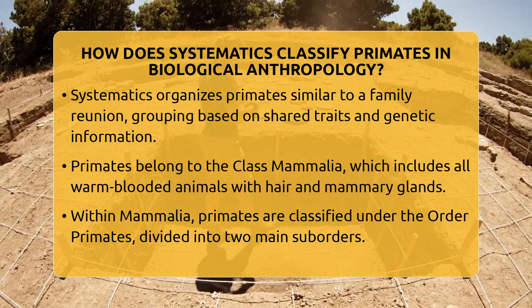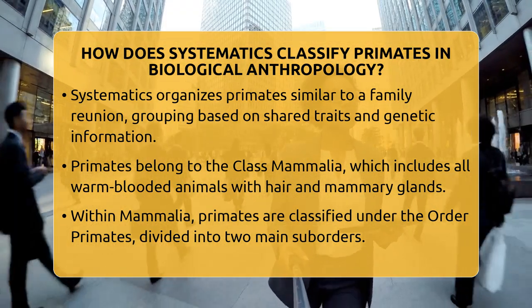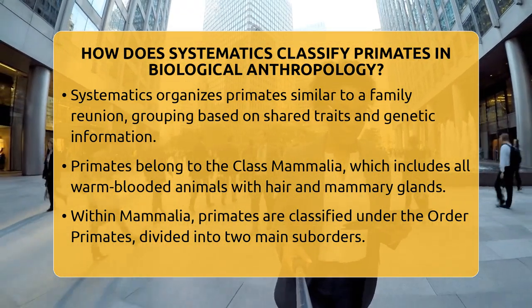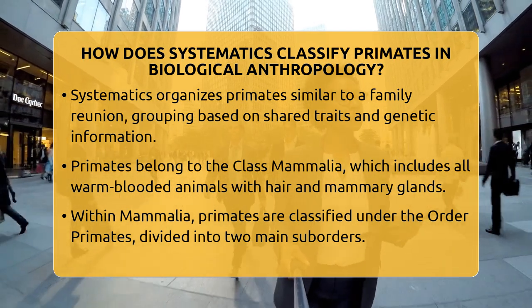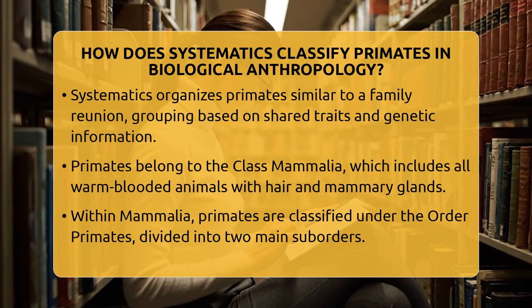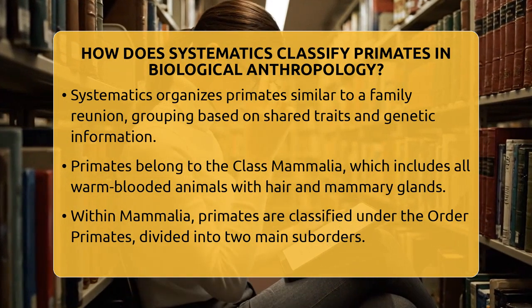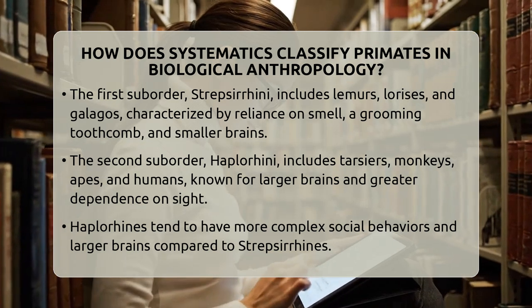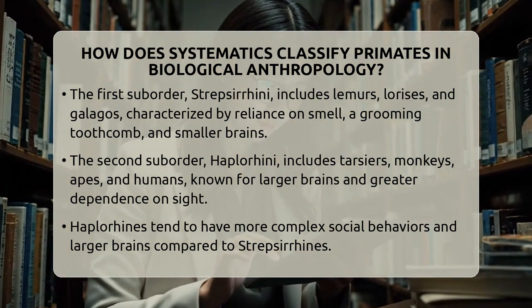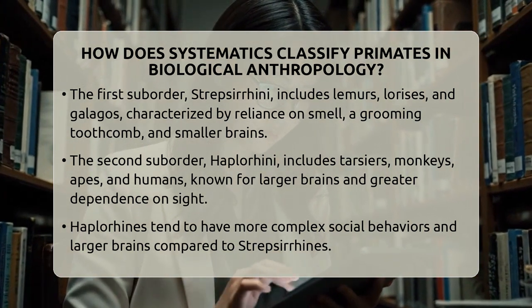bigger picture. Primates are part of the class Mammalia, which includes all warm-blooded animals with hair and mammary glands. Within this class, primates belong to the order Primates. This order is split into two main groups called suborders. The first is called Strepsirrhini, often called wet-nosed primates. This group includes lemurs, lorises, and galagos.